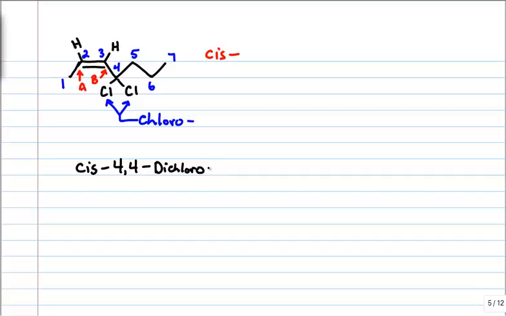And it's 2. Now every double bond we've had so far started at 2 today, but that's just random. They're not always at carbon 2, so don't get that impression. But we have 2 here, and we have 7. 7 is hept, H-E-P-T, and we have a double bond, so it's E-N-E. So this molecule is named cis 4,4-dichloro-2-heptene.